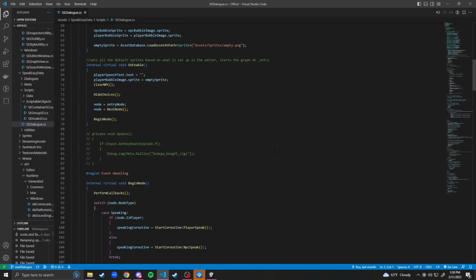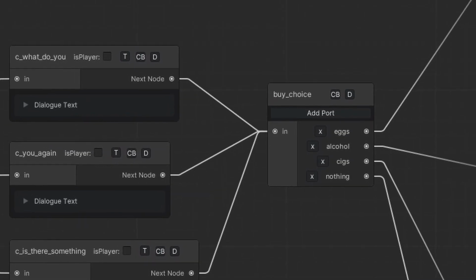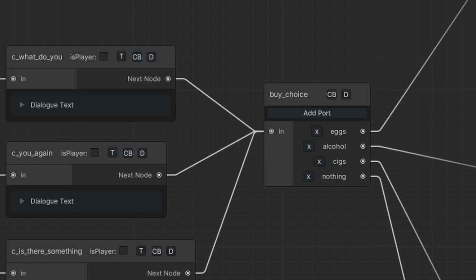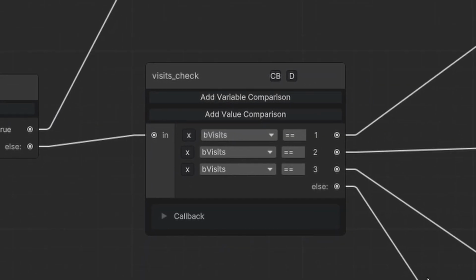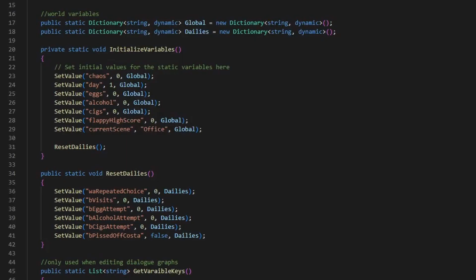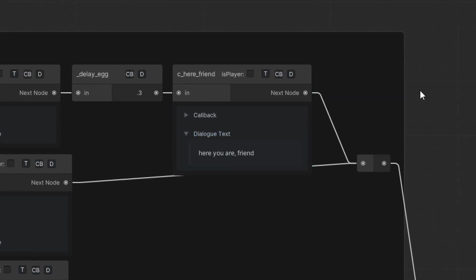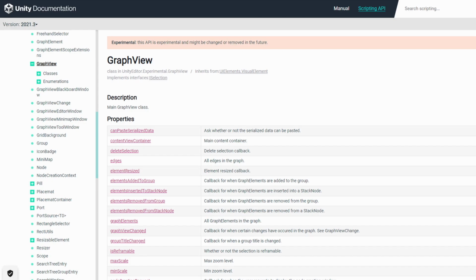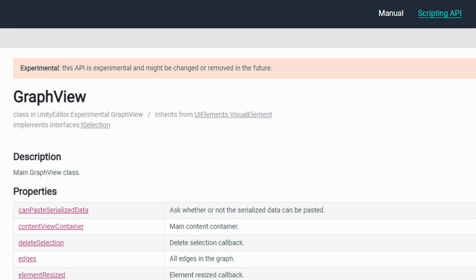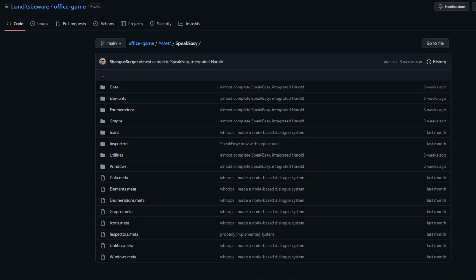Just a few examples of different nodes include multiple choice nodes, which offer the player choices in the conversation, logic nodes, which query a value in the blackboards of stored data and choose a path based on that query, and of course, speech nodes, which contain the dialogue text information. SpeakEasy uses Unity's API called GraphView, which is currently experimental and thus has very little documentation. But if you want to go more in depth into the code I wrote for it, you can delve into the repository I have in the description.